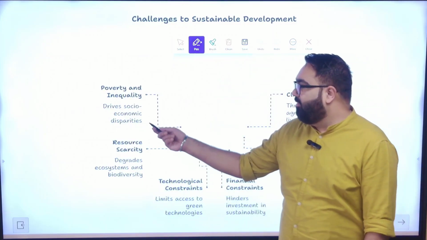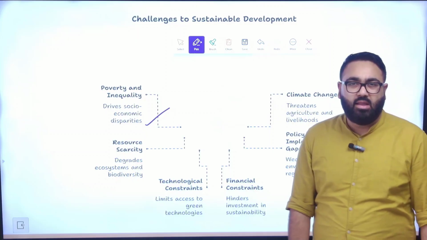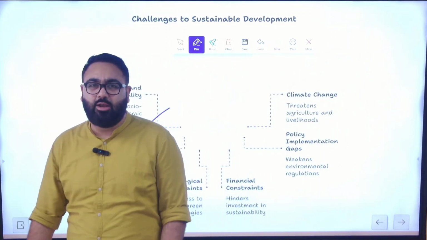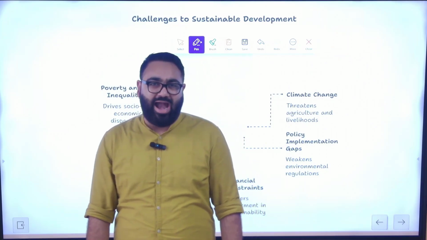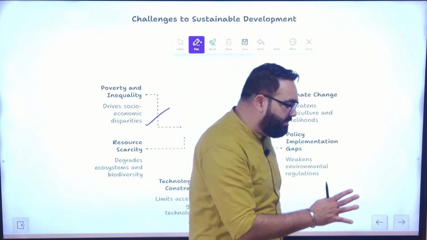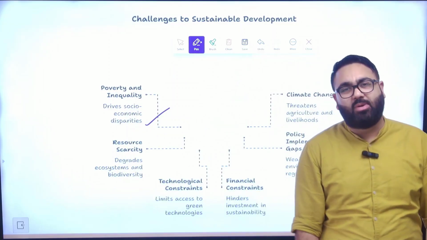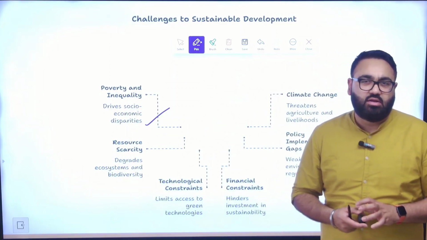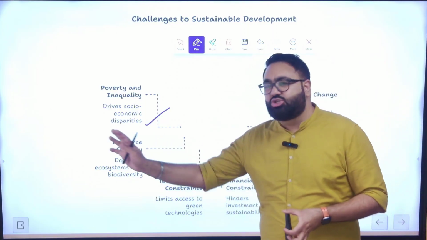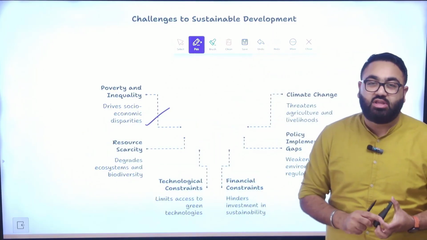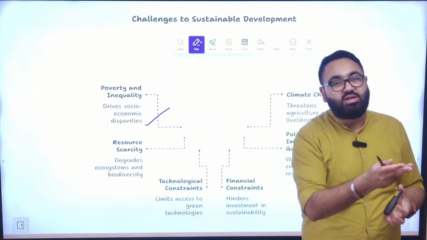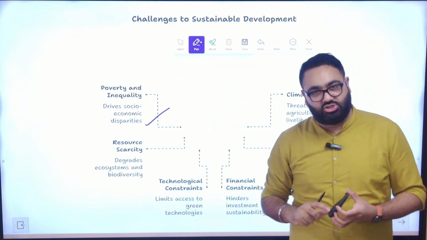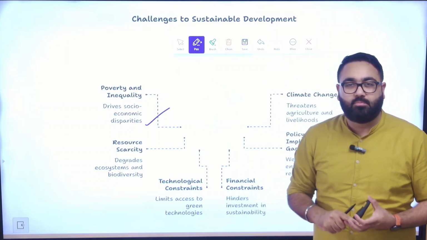First, poverty and inequality. Think about a country like India that still has large-scale poverty. And to give those people jobs, you have to set up factories no matter what. As a government, what decision will you take? Will you just allow the trees to grow because you think, no, they are important for the environment, or would you decide to cut down the trees so that factories can be set up there and people can get jobs? That is a big problem.